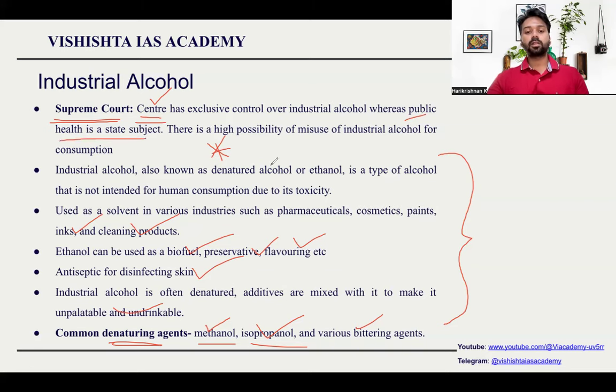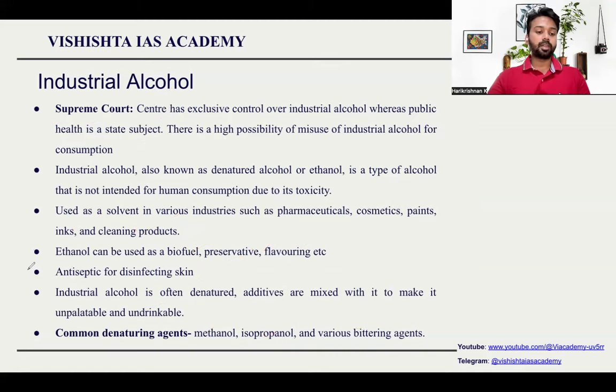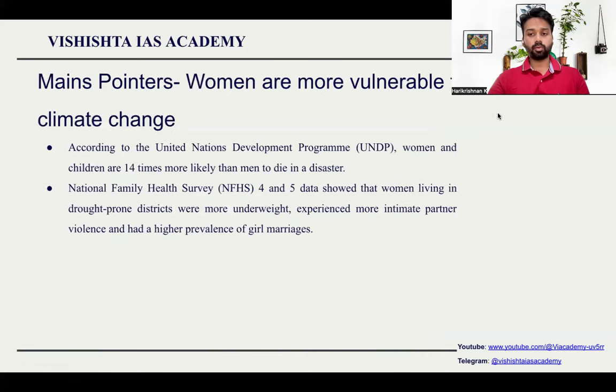So misuse of industrial alcohol will result in public health problem. So that should be under the state government or under the concurrent list. But however, center has kept all the control. So this is a question the Supreme Court has asked. We have no verdict about it yet, so we need to wait for it. However, at present, you need to know the basic informations only.